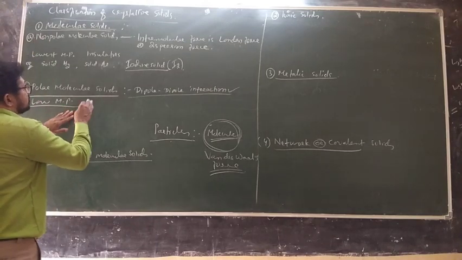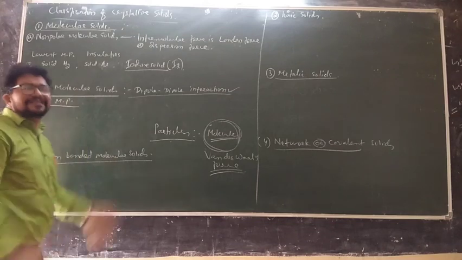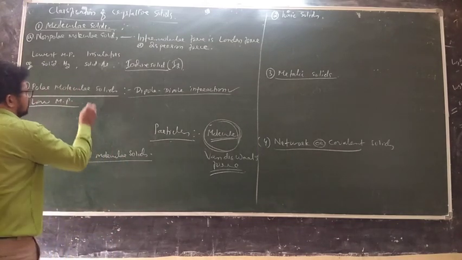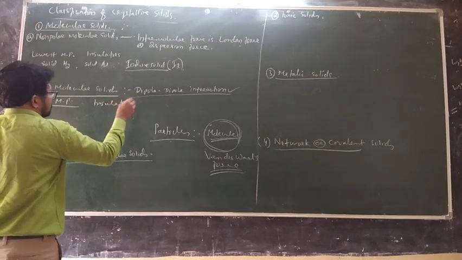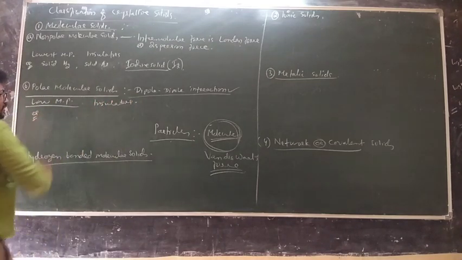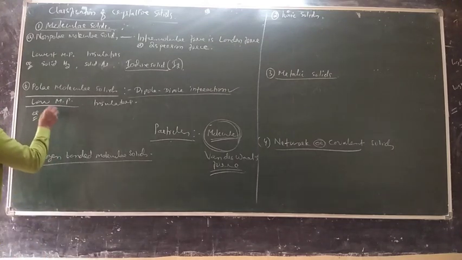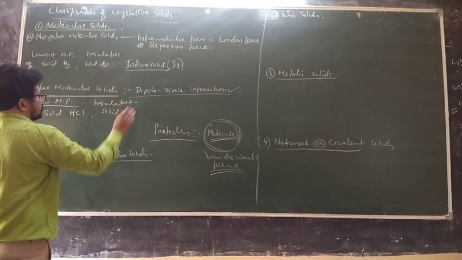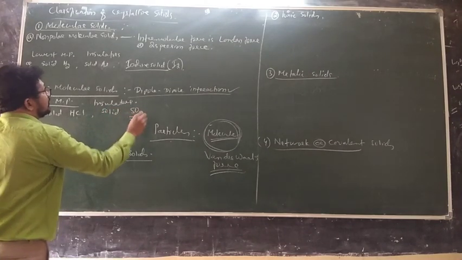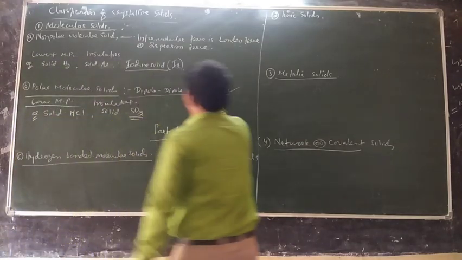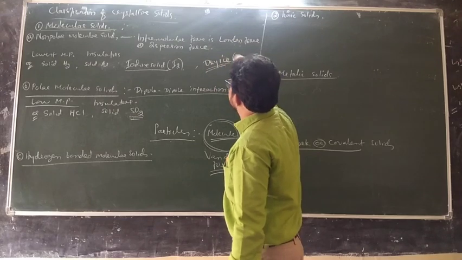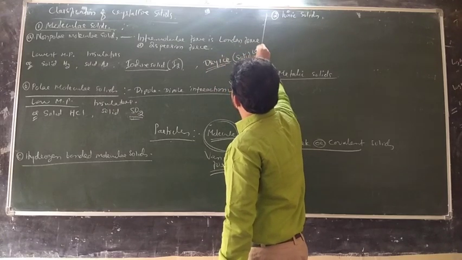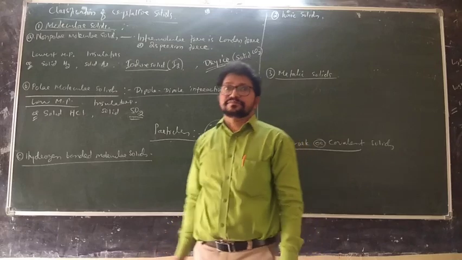But still it is less only. Still less. For example, they are insulators; they are also not conductors. Here we can give examples: solid HCl, solid SO2. One more very good example I give you is dry ice. What is dry ice? Solid carbon dioxide is called dry ice.